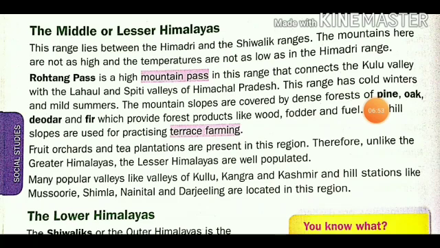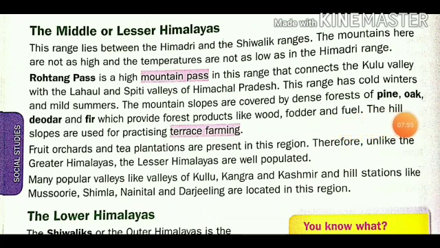We can see very thick forests with pine, oak, deodar and fir trees, growing very close together. It is a very big forest in this region, which provides forest products like wood, fodder and fuel. Fodder means feed for animals.